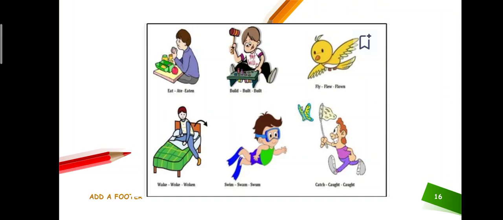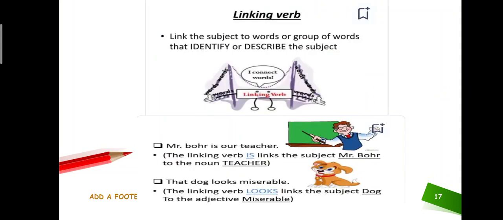Okay, catch, caught, caught. In that picture you are seeing that a boy is trying to catch a butterfly. If you are trying to say that in the past, you can easily say that the boy caught, tried to catch that butterfly. Okay, and at this time we are talking about linking verbs.